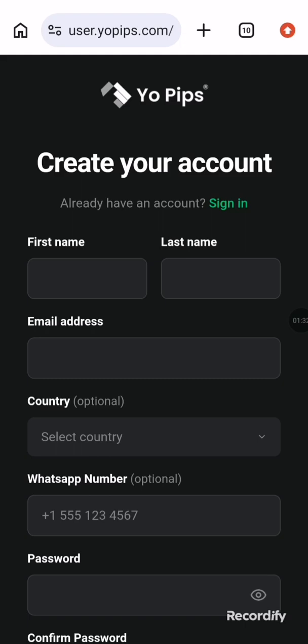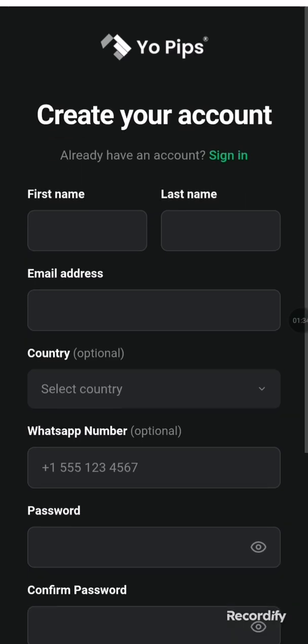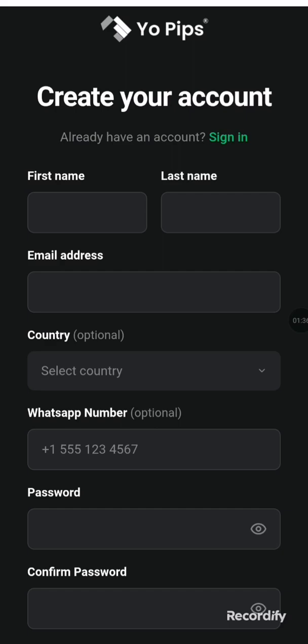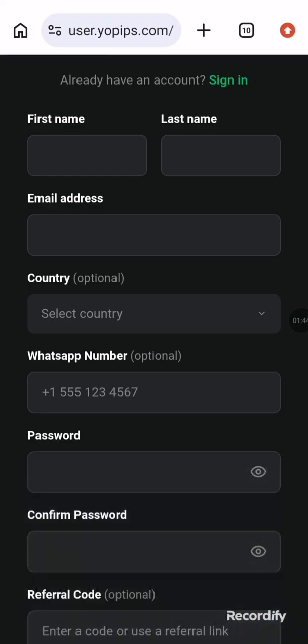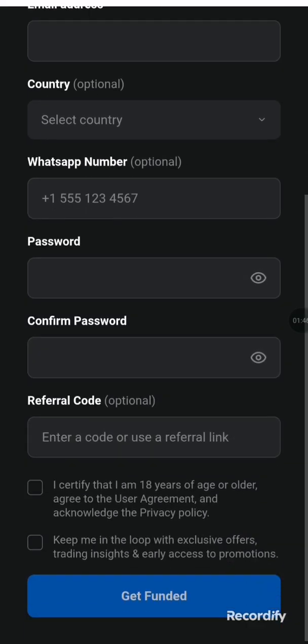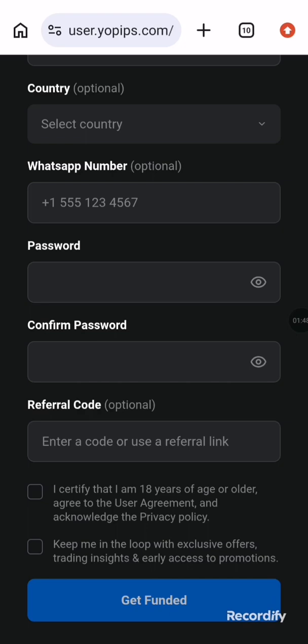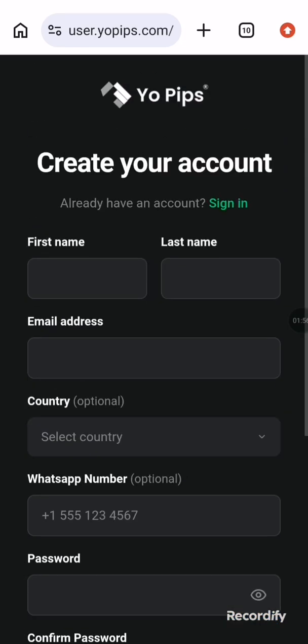After you click get funded, you come here and fill in your name, last name, email address, country, phone number, password. Then click these two boxes. Then after that, get funded.